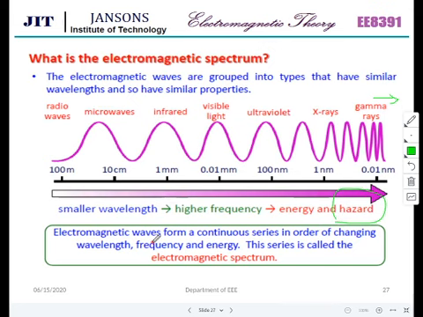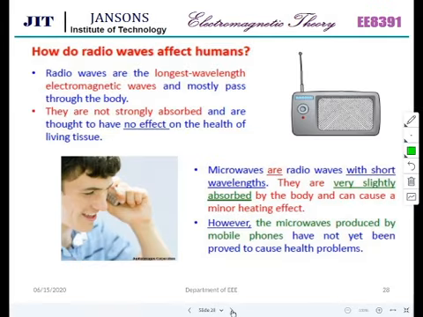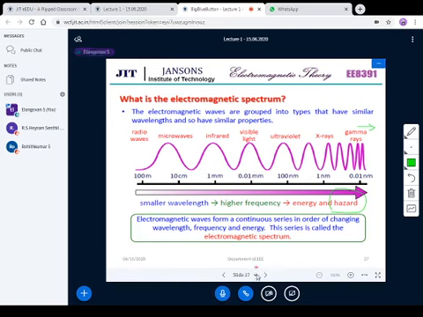Electromagnetic waves form a continuous series in order of changing wavelength, frequency and energy. This series is called the electromagnetic spectrum. How do radio waves affect humans? Radio waves have the longest wavelength of electromagnetic waves. Let me show you that.